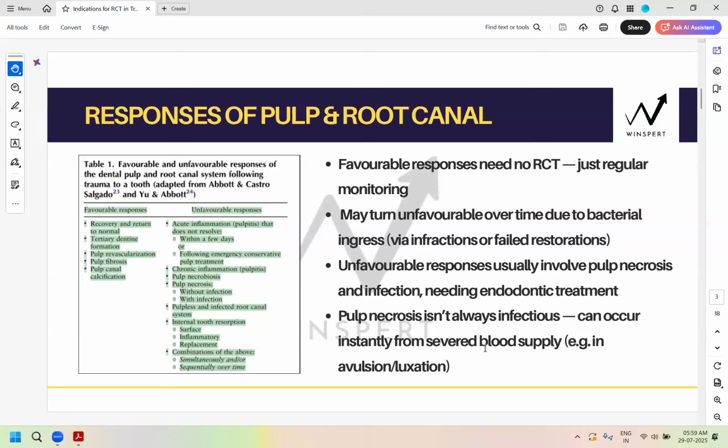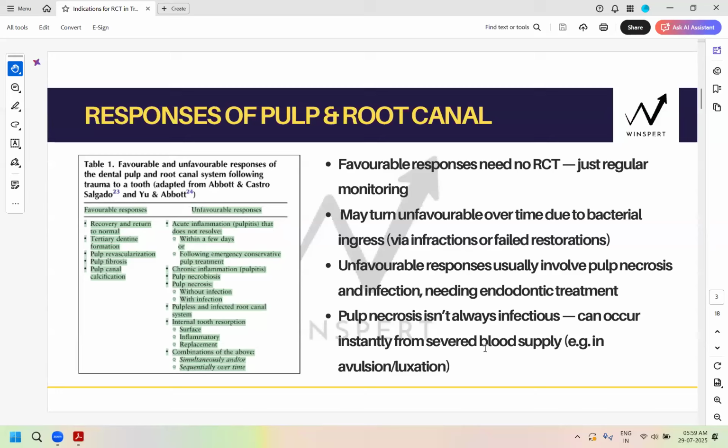So unfavorable responses for both mature and immature would require immediate endodontic intervention. And for favorable responses, mature or immature, you would require regular monitoring. For now, we are not distinguishing mature and immature. I will highlight it myself whenever a distinction is required.